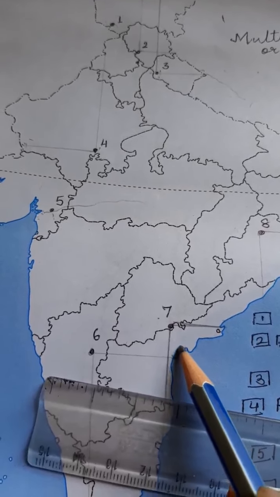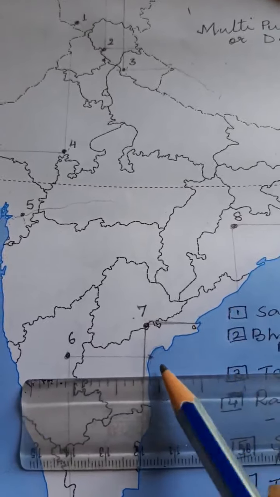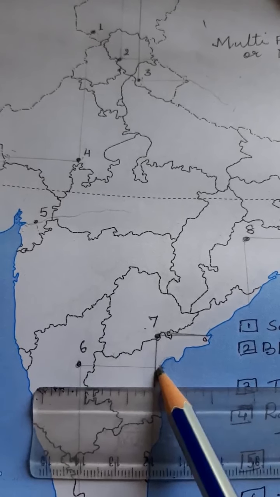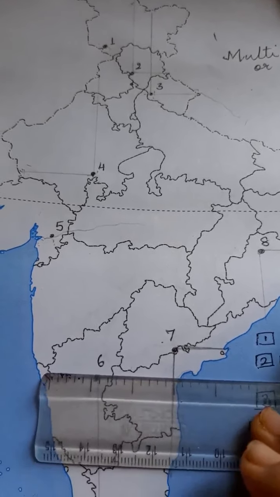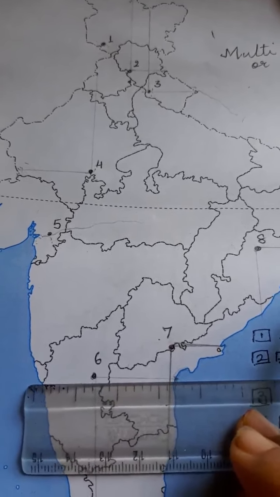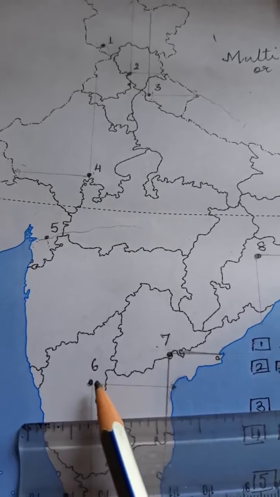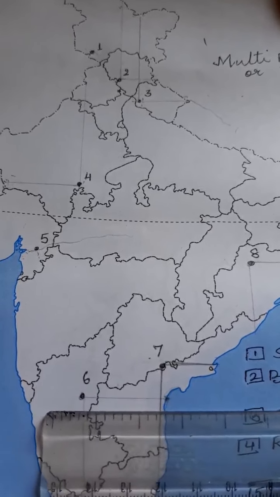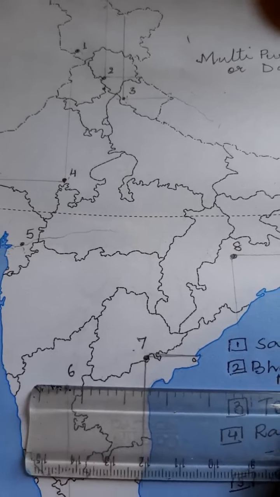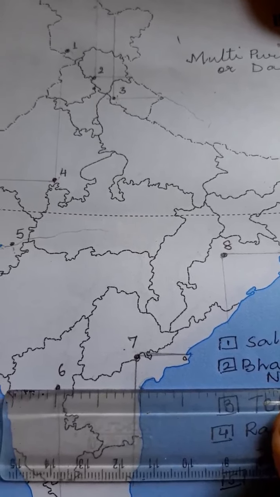Where this W-shaped bend is taking a turning, just here at the top part of the turning, we will draw a line in this way, close to the Karnataka border, not much far away from the Karnataka border. If you measure it, you will find just 0.2 inches.